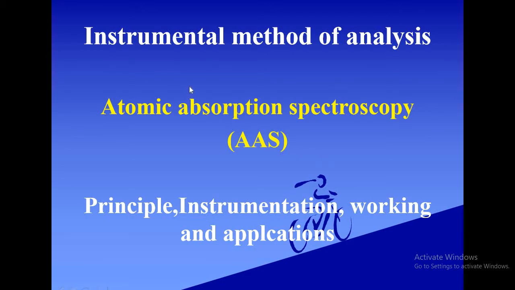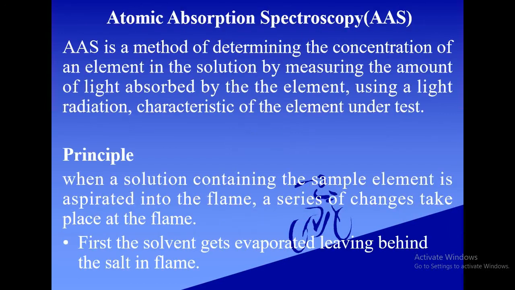In this class, let us study something about instrumental method of analysis in general and atomic absorption spectroscopy in particular. Under this, we are going to study principle, instrumentation, working and applications. In our previous class, we studied something similar, that is all about flame photometry. Moving on to atomic absorption spectroscopy, it is familiarly known as AAS.